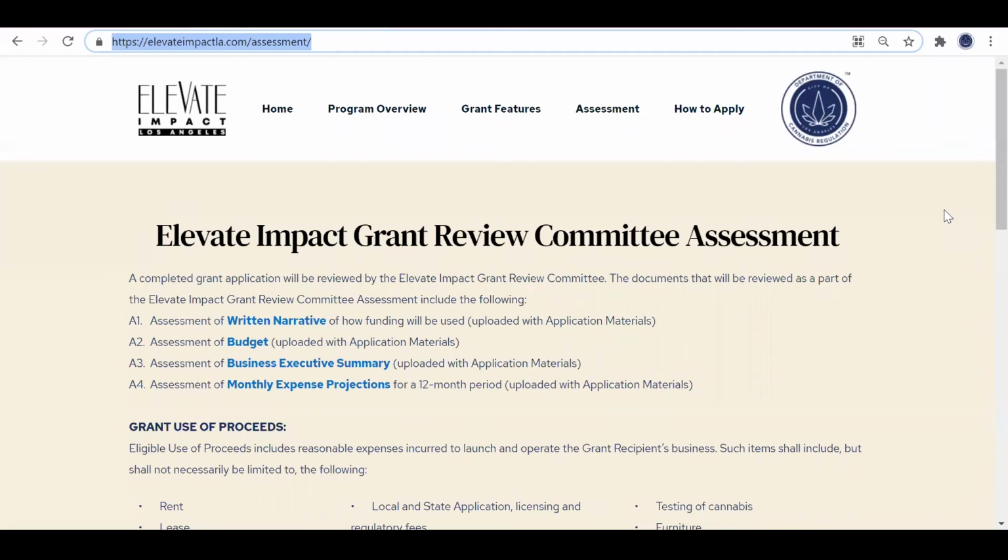Now, let's review document A3, the Business Executive Summary. The Business Executive Summary is a shortened version of your business plan. We just want to understand more about the type of business that you're running, how you anticipate acquiring customers, what type of product you're developing, and how you're going to market your services.